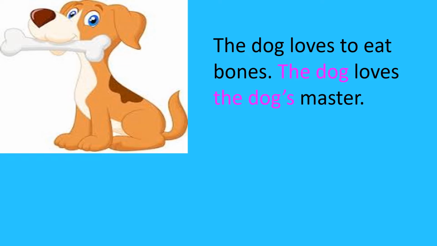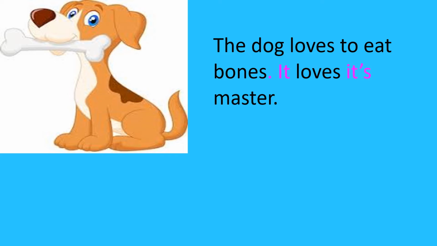Now let's move on to animals. The dog loves to eat bones. The dog loves the dog's master. The dog is the noun here, name of an animal. I have used it many times over. Let's keep the first name as it is and change it when it comes the second and the third time.